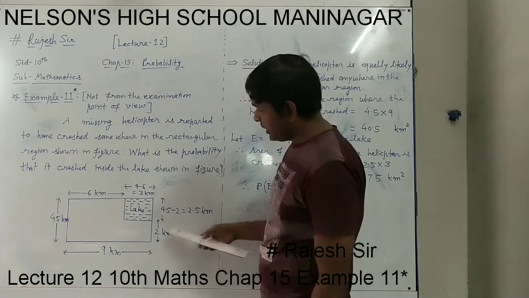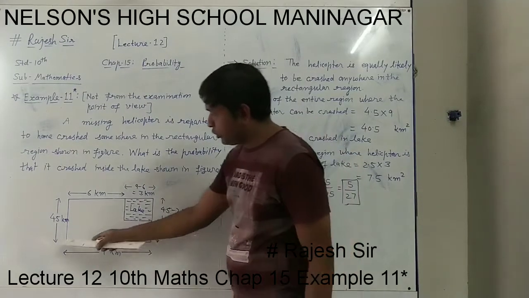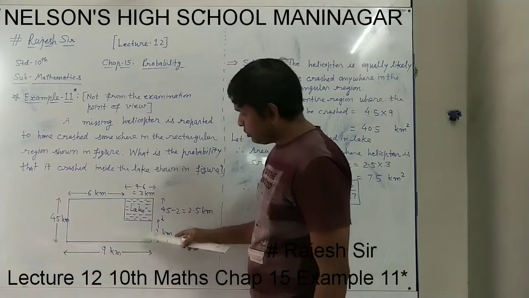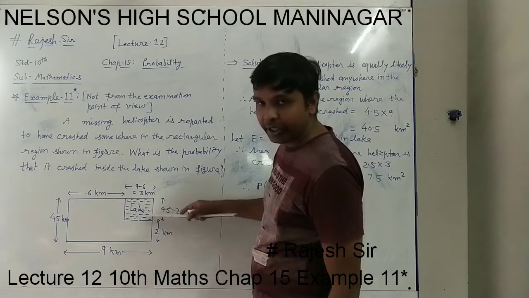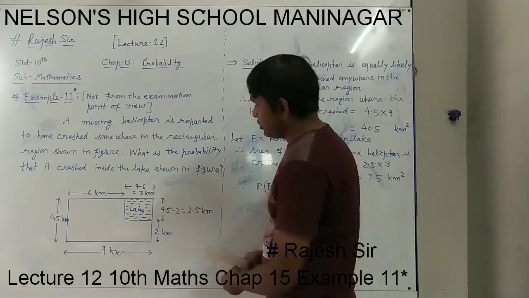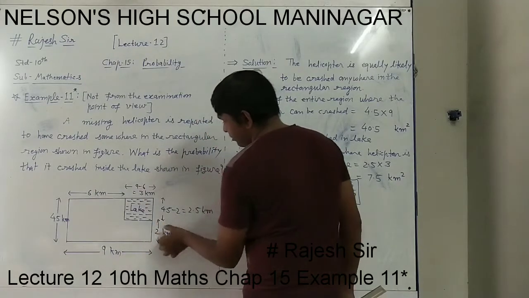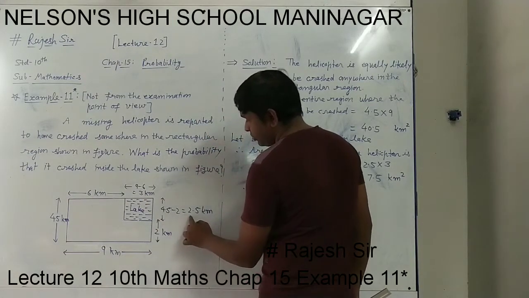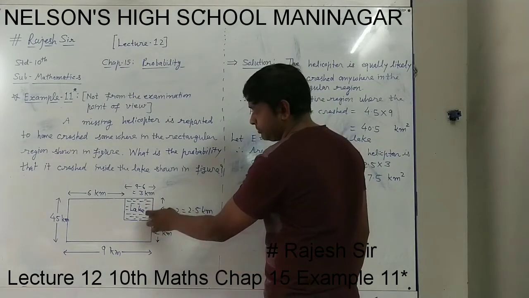It is very easy. You can understand that the whole breadth is 4.5 and this portion is 2. So what will this part be as a length if you take off the lake? Total length 4.5 minus this given length 2, so 2.5. 2.5 km is the length of this lake.